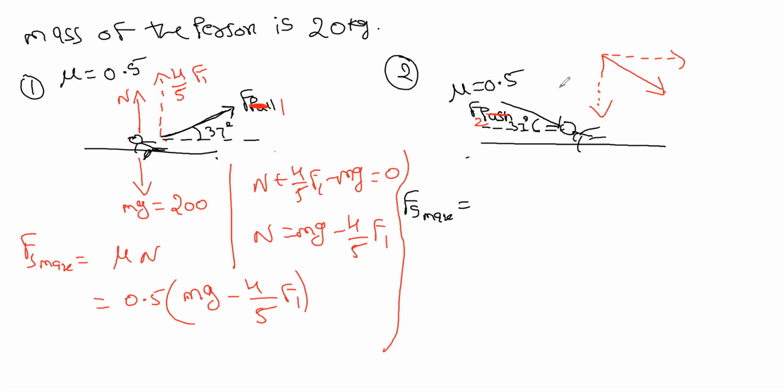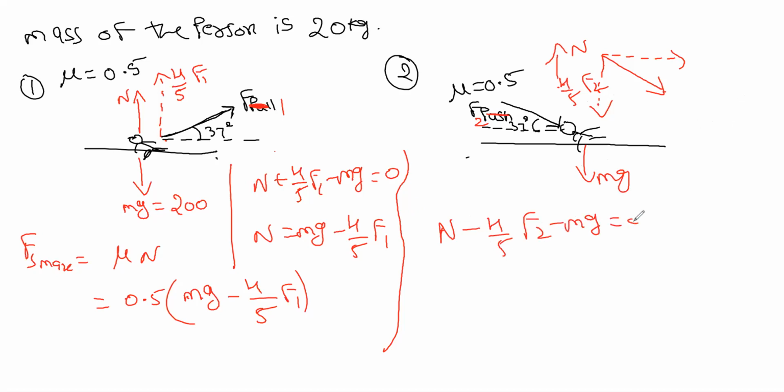Here we got 4 by 5 F2, correct? Downwards. Same thing, we have mg and n upwards. Now tell me the equation in the y-axis. In the y-axis, it'll be n minus 4 by 5 F2 minus mg equals 0.